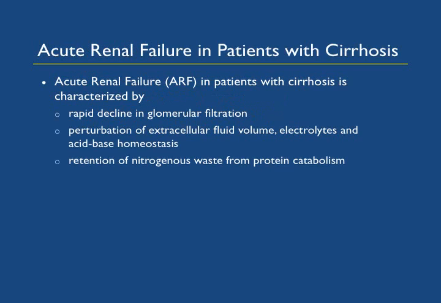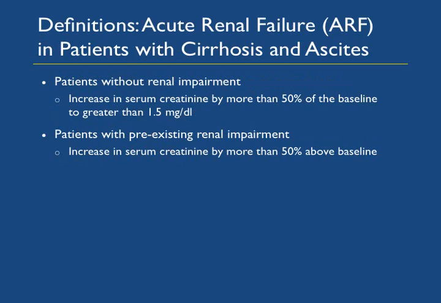Acute renal failure in patients with cirrhosis is characterized by rapid decline in glomerular filtration, perturbation of extracellular fluid volume, electrolytes and acid-base homeostasis, and retention of nitrogenous waste from protein catabolism. The definition of acute renal failure in patients with cirrhosis and ascites: in those patients who do not have baseline renal impairment, any increase in creatinine by more than 50% of the baseline to greater than 1.5 milligrams per dl is defined as acute renal failure.